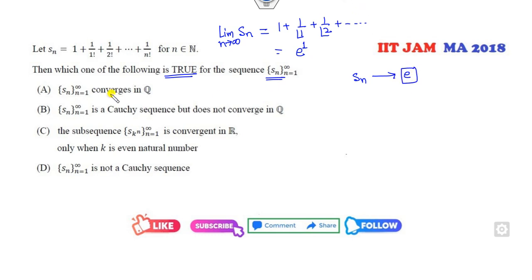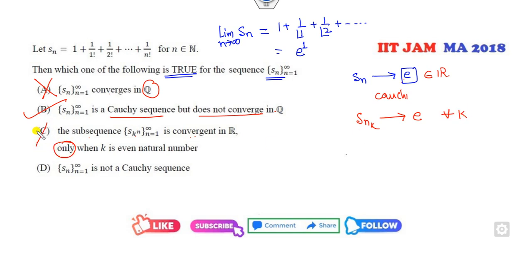Now look at the options. e is in R, but he said Q. If it is R, it's convergent. So convergent implies Cauchy. Yes, it's a Cauchy sequence, but does not converge in Q. The subsequence xn converges to, okay, it's a constant sequence. Whatever subsequence you consider, it also converges to e, for all values of k, but you can see he said only. So that's the wrong option. This is not a Cauchy sequence, because it's convergent, and in R every Cauchy sequence is convergent.